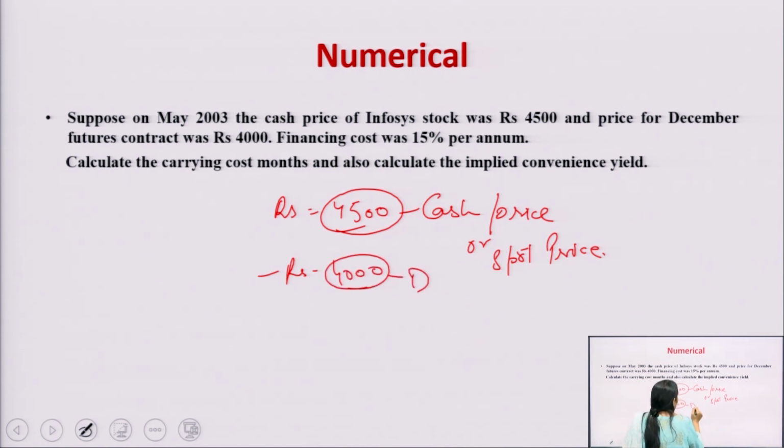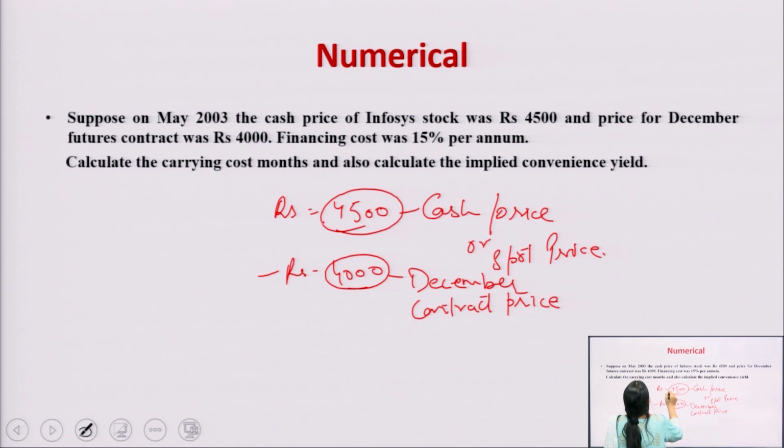This one is the December contract price, and this 4,500 is the May contract.